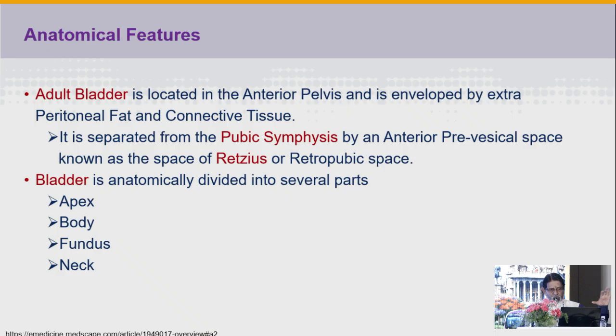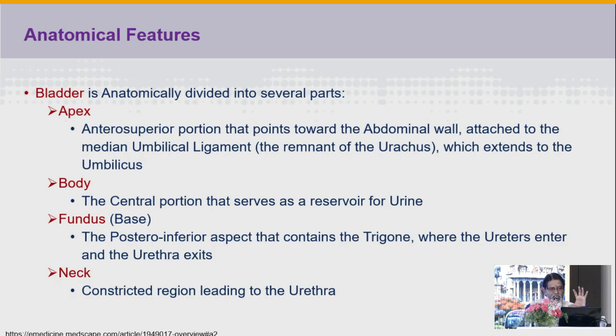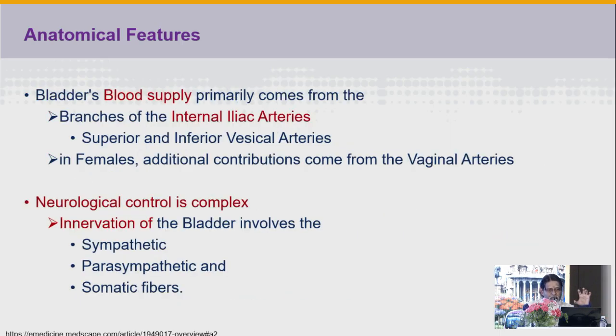So the adult bladder is located in the anterior pelvis. It is separated from the pubic space by the retropubic space, and the bladder is anatomically divided into apex, body, fundus, and the neck. The apex is the anterior superior portion, and the body is the central portion. The fundus is the posterior inferior aspect that contains the trigone, where the ureter enters and the urethra exits, and the neck is a constrictor region relating to the urethra. The bladder's blood supply is mainly from the branches of the internal iliac arteries, namely the superior and inferior vesical arteries. In females, there are additional contributions from the vaginal arteries.